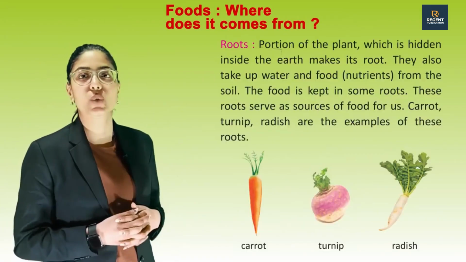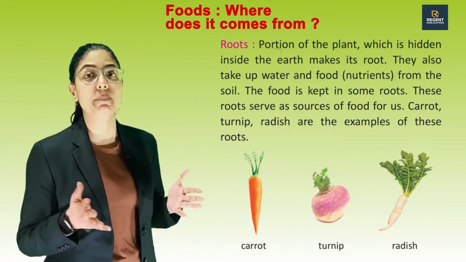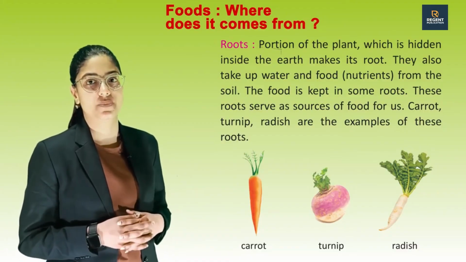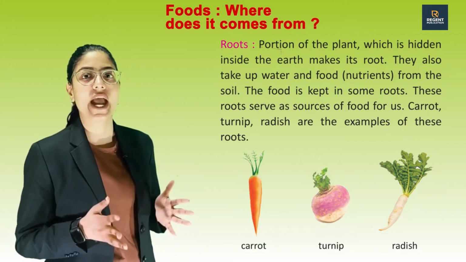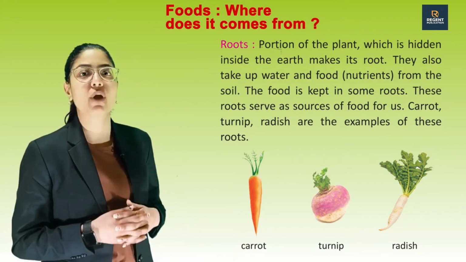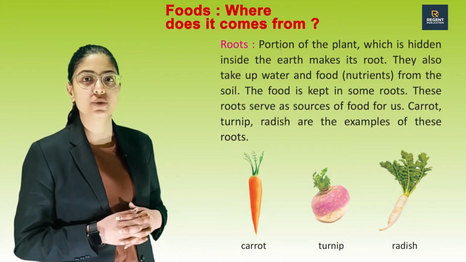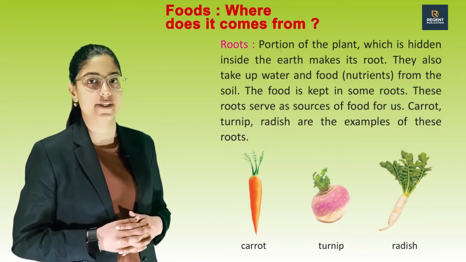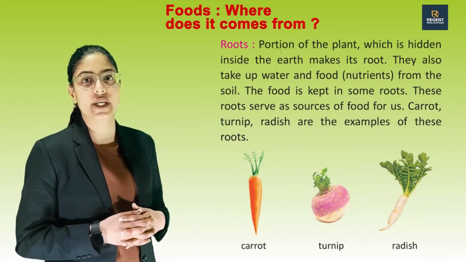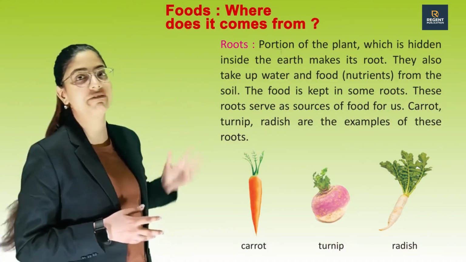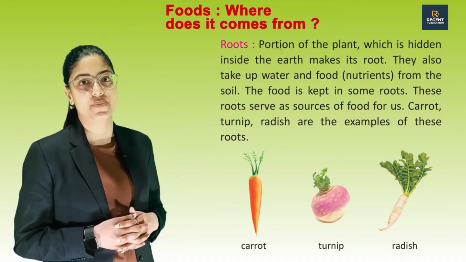First one is roots. The portion of the plant which is hidden inside the earth is its root. Roots also take up water and nutrition from the soil. The food is kept in some roots. These roots serve as a source of food for us. Carrot, turnip and radish are examples of these roots. See these pictures of carrot, turnip and radish.